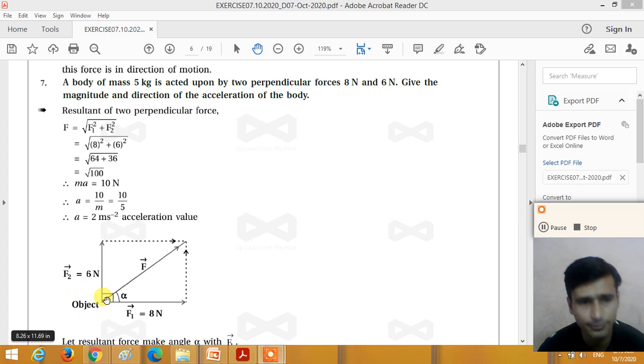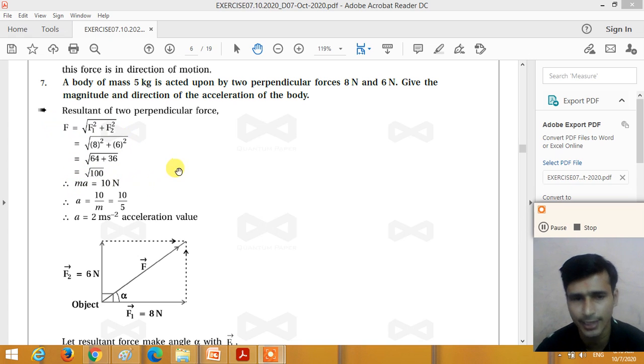So the resultant force is in this direction. How can we calculate the resultant force? The angle between these two forces is 90 degree. So the resultant force acting on the body, F is equal to under root of F1 square plus F2 square plus 2 F1 F2 cos theta. Here theta is 90 degree, cos 90 is equal to 0. So we get F is equal to under root of F1 square plus F2 square. So the resultant force F is equal to under root of 8 square plus 6 square. So we get F is equal to 10 Newton.